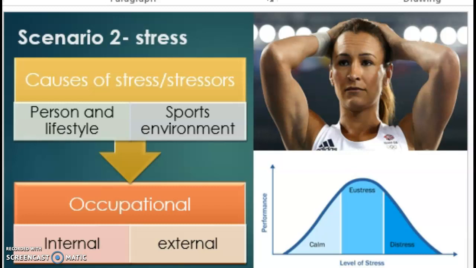On the other hand, it is clear that Sarah, similarly to Nick in Scenario 1, is experiencing distress. This is clear as the scenario states that Sarah appears to fail in these high-pressure important games, whereas in other less important games or training she will perform well. A contributing factor and reason for this would be she is experiencing distress in these important games.